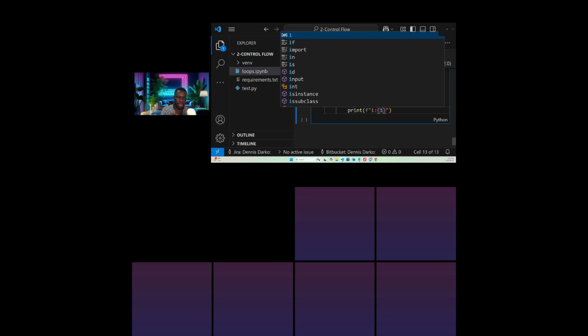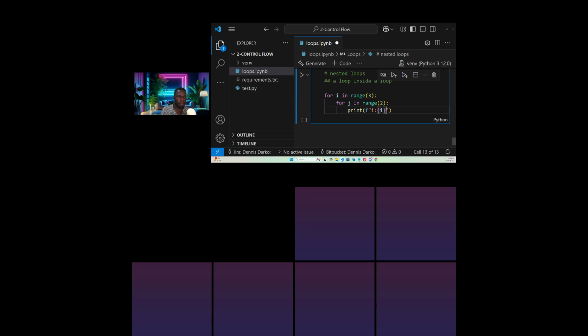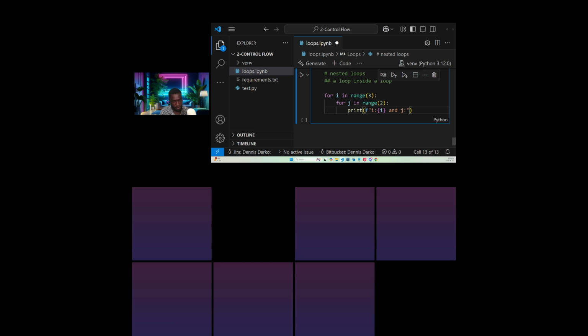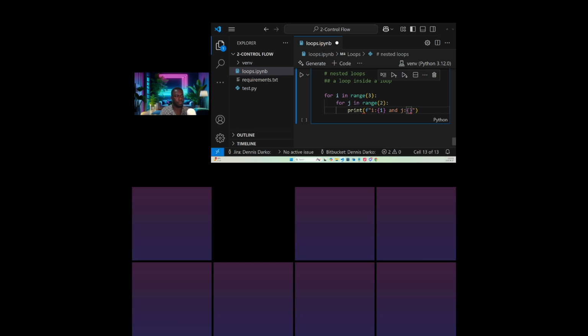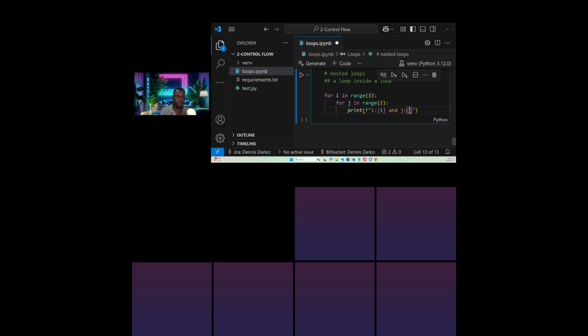And at the same time we want to print the j, which is also the same thing. And then we bring this thing, and we will be good. So we will print the j as well here. I could have just removed all this and put only the i as we have been doing previously. But this time, I want to show you a different one where we can print these two conditions in one print statement.